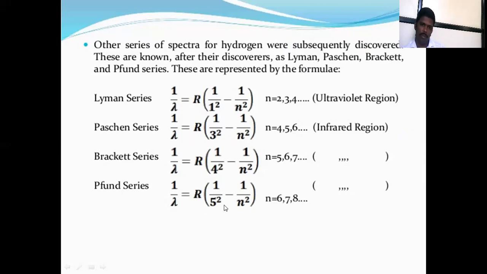All of these have different formulas, because they were discovered as new spectral line series. These formulae are asked in exams like Crash CET.